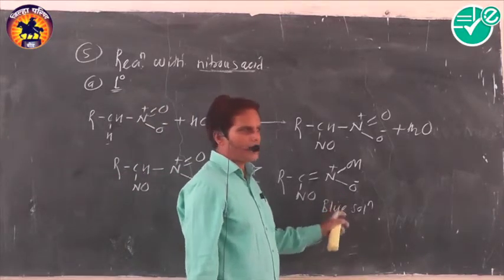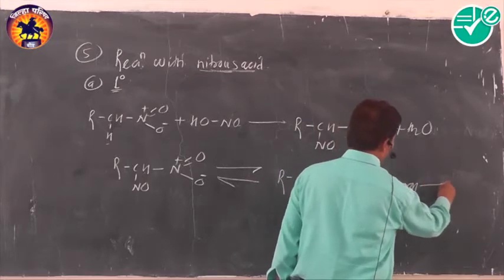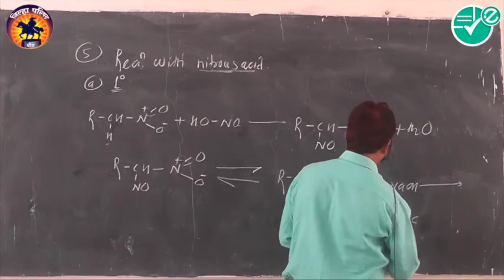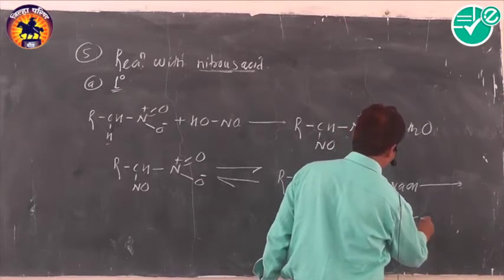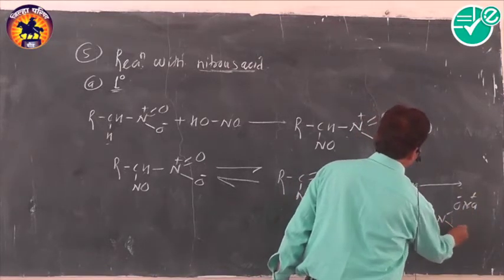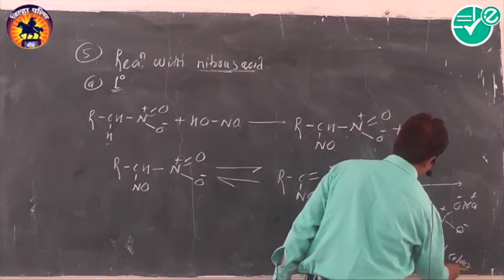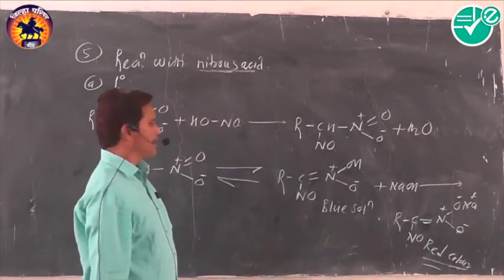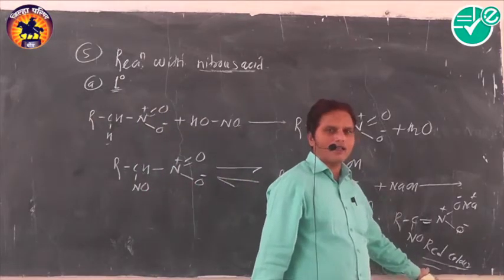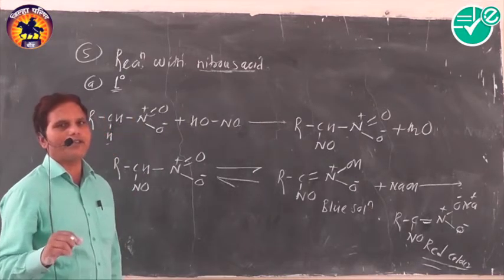It is in the nitronic acid form, the nitronic acid of the nitroso derivative, which combines with NaOH, and generally there is a conversion of the color. The color formed is called red color. What kind of color is formed? A red color is formed. Okay, it means that first we get a blue color solution which reacts with NaOH and produces a red color. It means that primary nitroalkane produces both a blue and a red color solution when it reacts with nitrous acid.